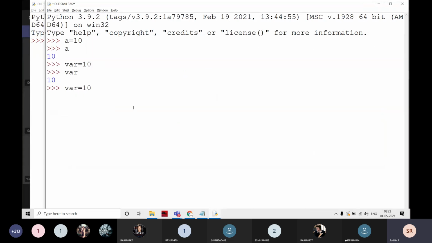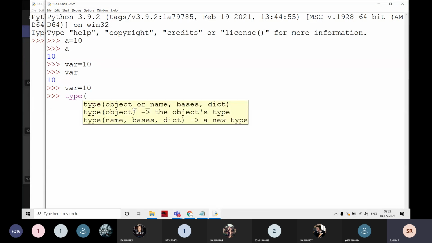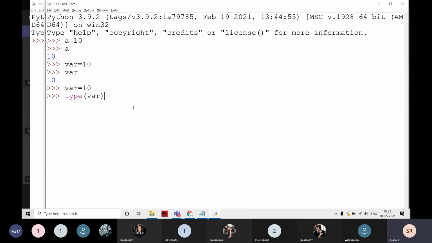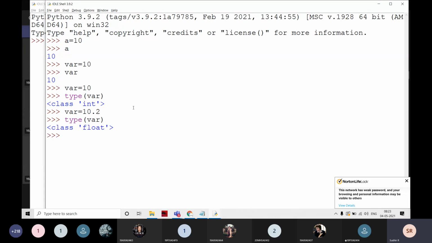Coming to the variable, I'm going to take a container, and the container is going to be a variable. I'm going to write a variable, and I'm going to place that data into the container. For example, here I'm going to take type of var. What does type of var mean? I'm checking what the data type of the variable is. Here automatically it is converted into class int. That is going to be an int data type. For example, I am going to write var is equal to 10.2. If I go for type of var, then automatically it is going to be type float.